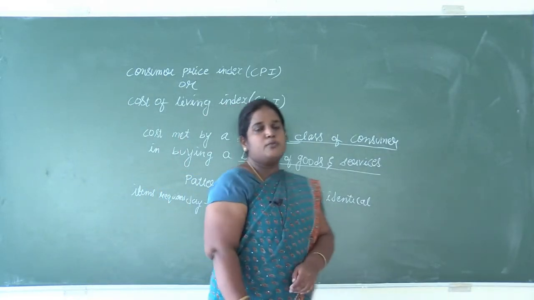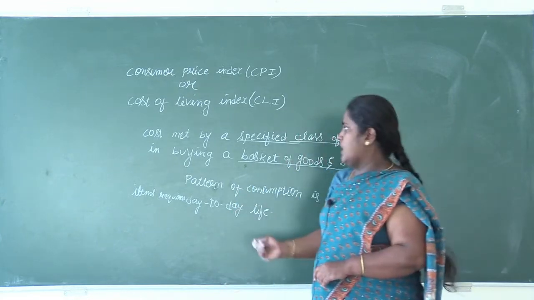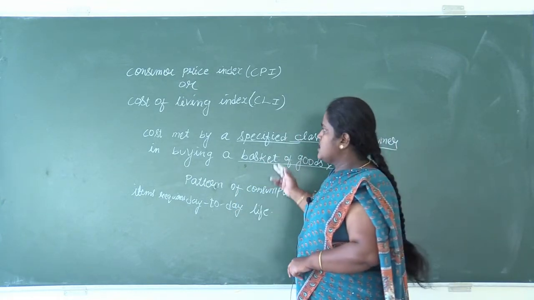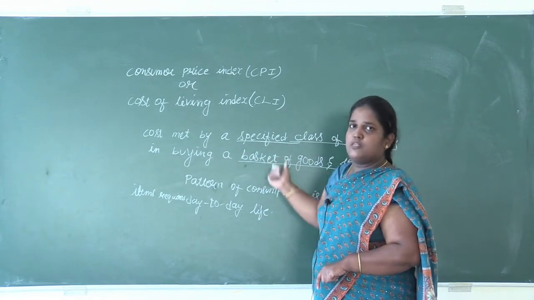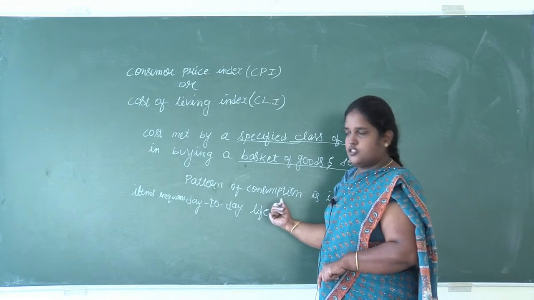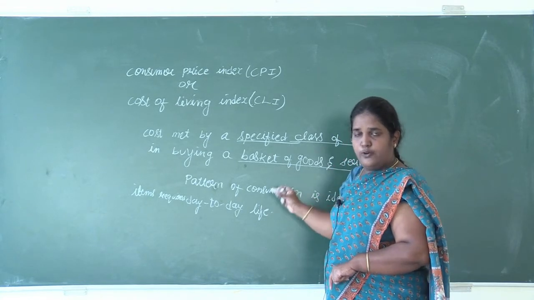Consumer price index can be asked for 1 mark and 2 marks. If it is asked for 1 mark, you can just specify that consumer price index is the cost met by a specified class of consumer in buying a basket of goods and services. That is enough for 1 mark.